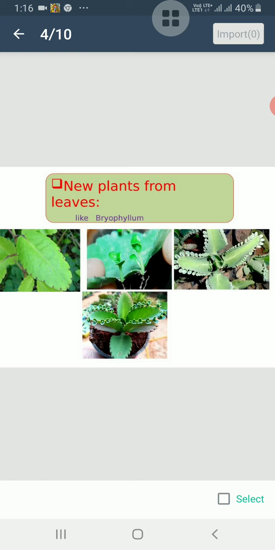There are some plants like Bryophyllum that have buds on the edges of their leaves, that is, the margins of the leaves. When such leaves are kept in moist soil, these buds produce new plants. You can see in the picture that in the first picture there is a leaf of Bryophyllum, then a new plant has come out of it.